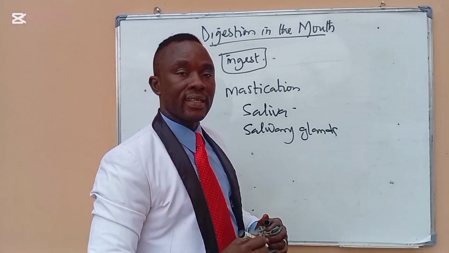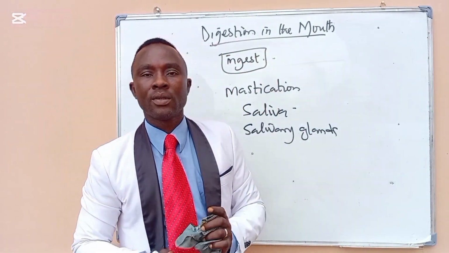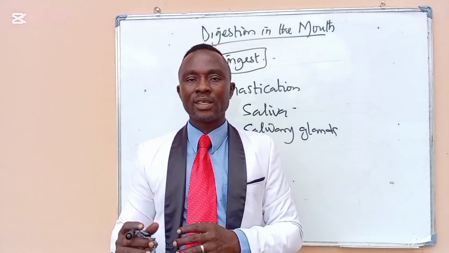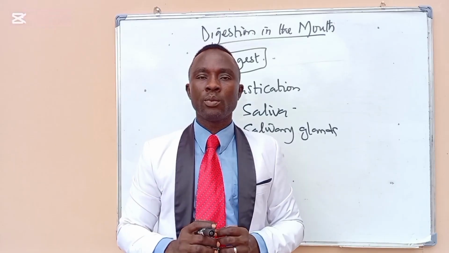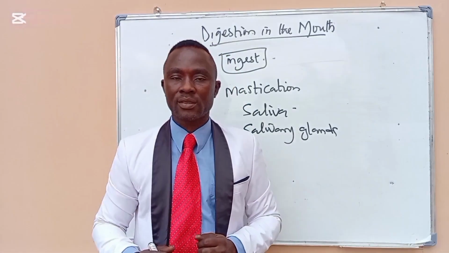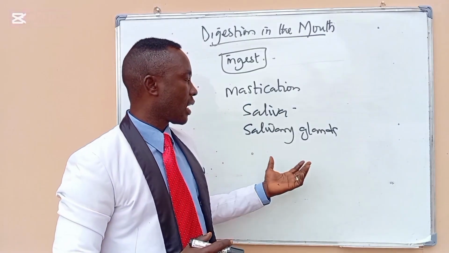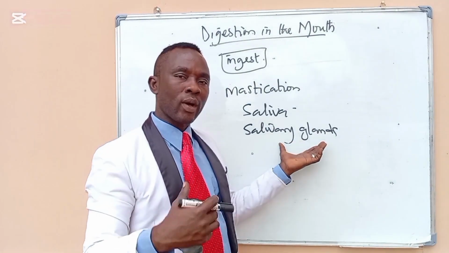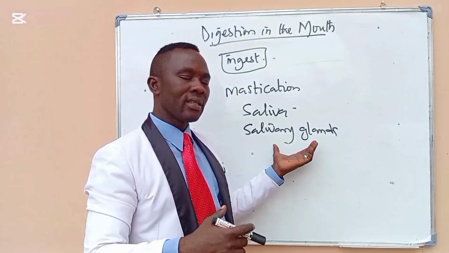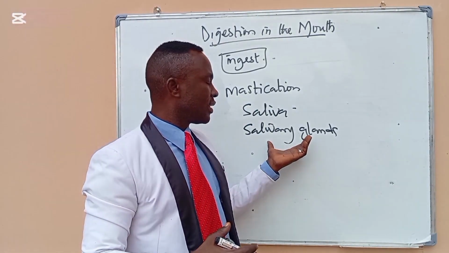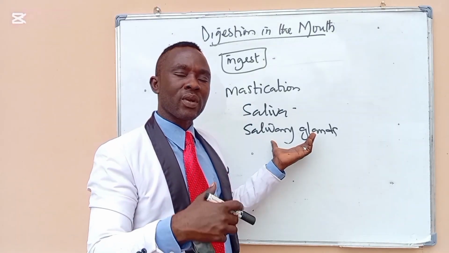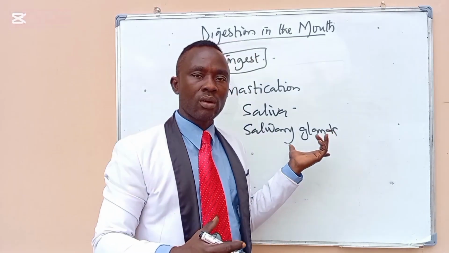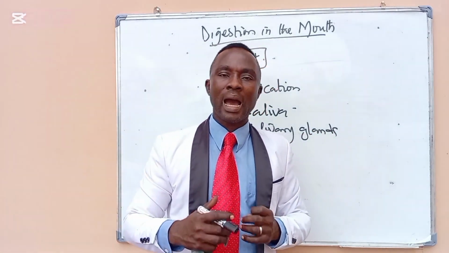A gland is a special organ that makes and secretes substances such as hormones, enzymes, sweat, and oil to their target places. The salivary gland secretes one of these substances, the saliva. The salivary glands are not only present in the tongue. There are different parts of the body, apart from the tongue, where they are located.